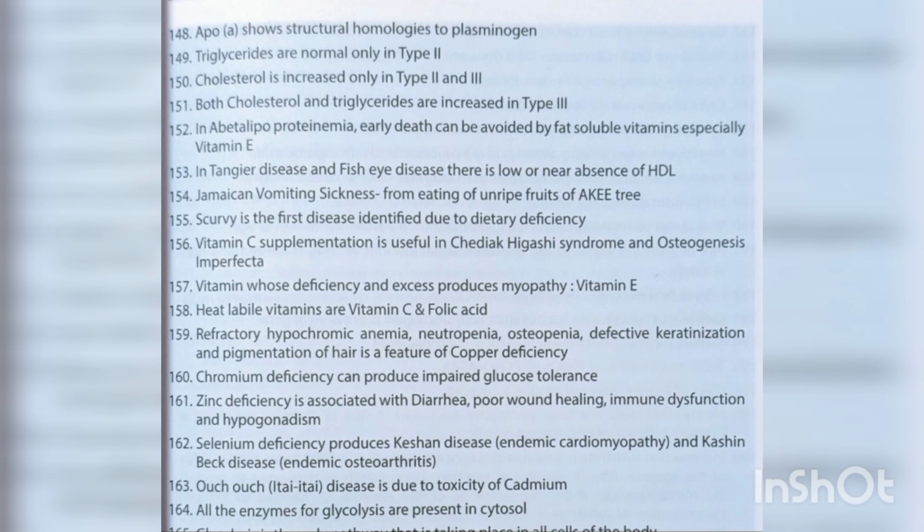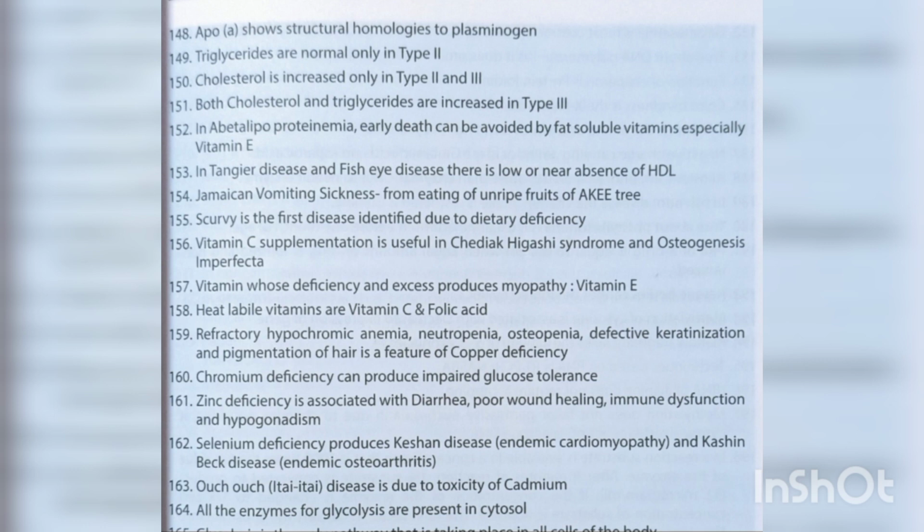ApoA shows structural homologies to plasminogen. Triglycerides are normal only in type 2. Cholesterol is increased only in type 2 and type 3. Both the cholesterol and triglycerides are increased in type 3. In abetalipoproteinemia, early death can be avoided by fat soluble vitamins, especially vitamin E. In Tangier disease and fish eye disease, there is low or near absence of HDL.